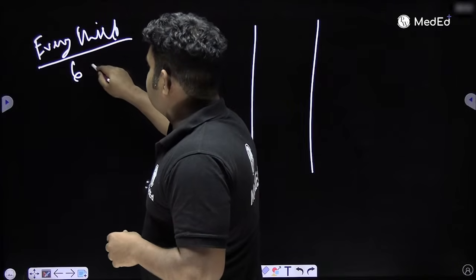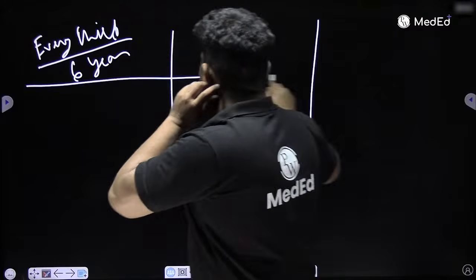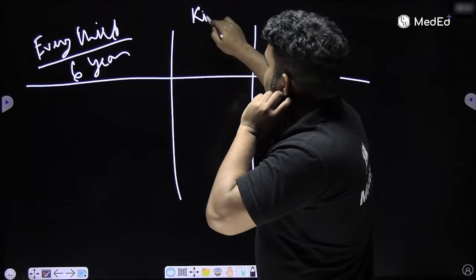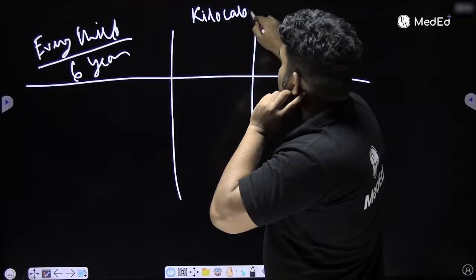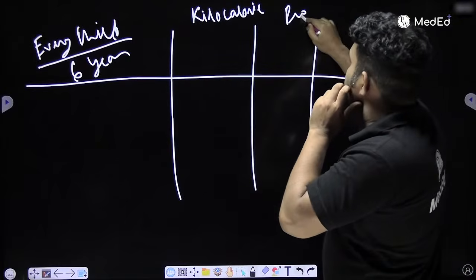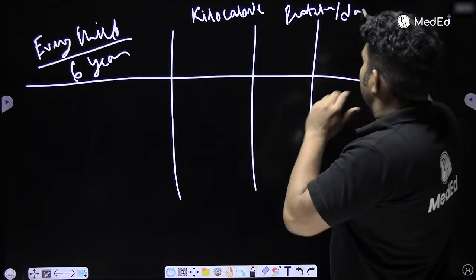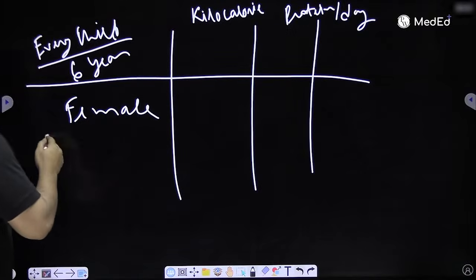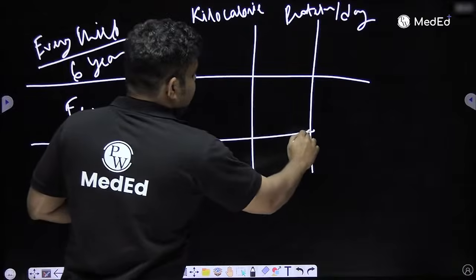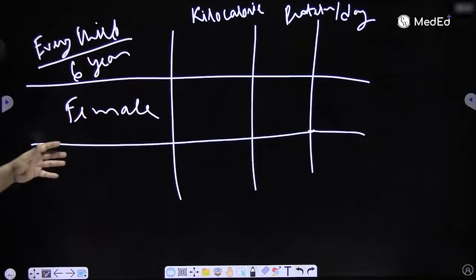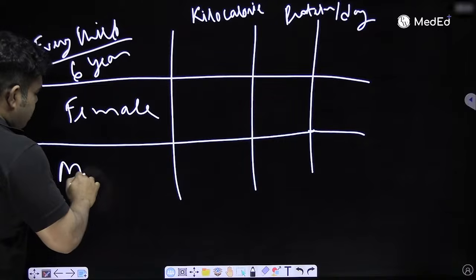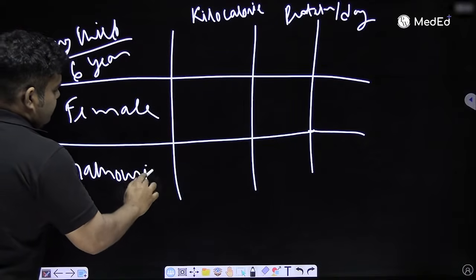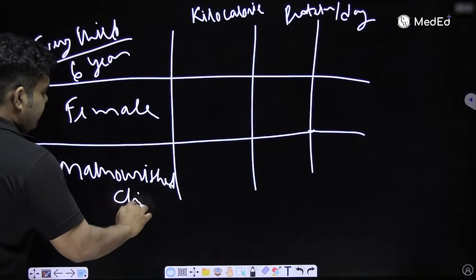Children come to Anganwadi until 6 years, and every child who comes gets some kilocalorie energy and some protein per day. Similarly, we can talk about females. Females who come to Anganwadi can be adolescent, pregnant, or lactating. And lastly, we have the malnourished child. So these are the people who come to Anganwadi.